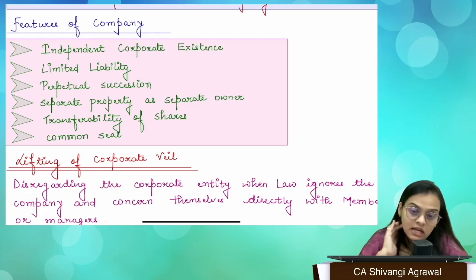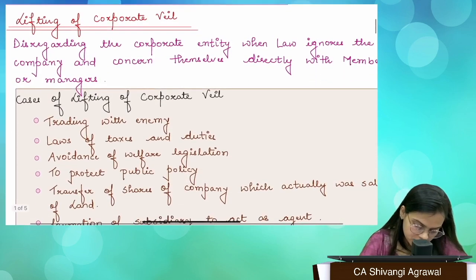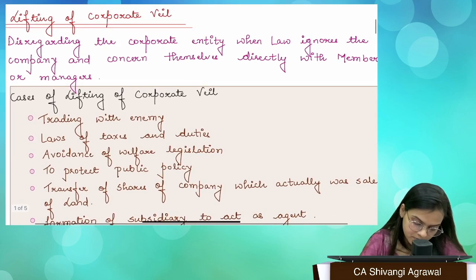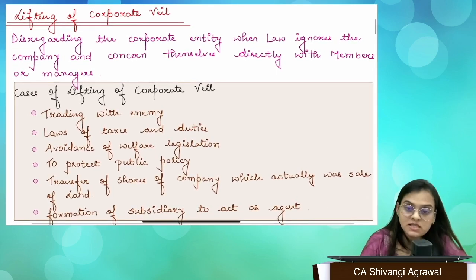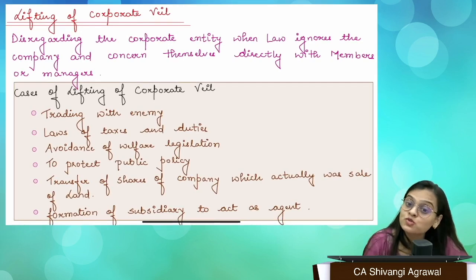Okay. Next, we have capacity to sue and be sued, which is not written over here, but that is also something that you must know. So what is capacity to sue and be sued? Now you are a separate legal entity, you can sue someone directly and you can also be sued. The company can also be sued. No matter who I was dealing with, if the company has provided me a product which was not up to my mark, I can sue that particular company, right? So the company can also be sued.